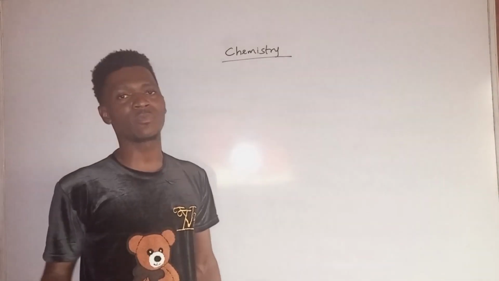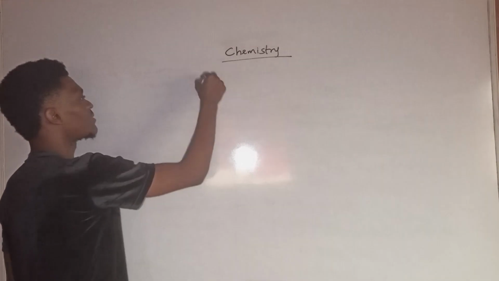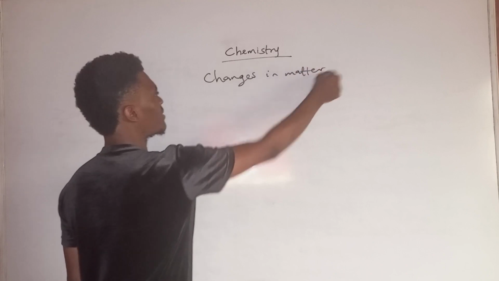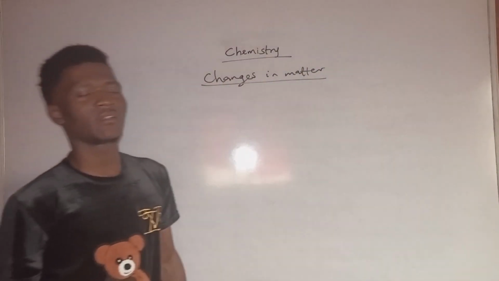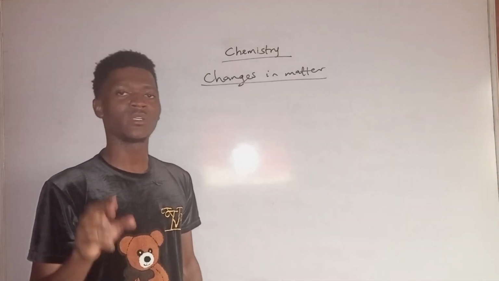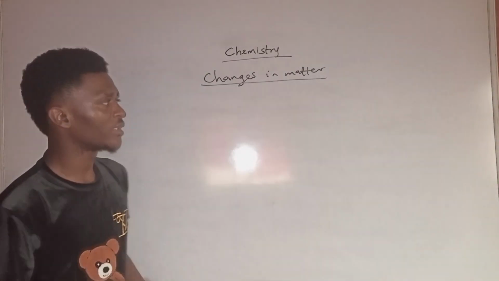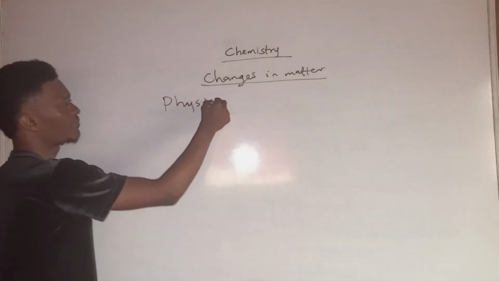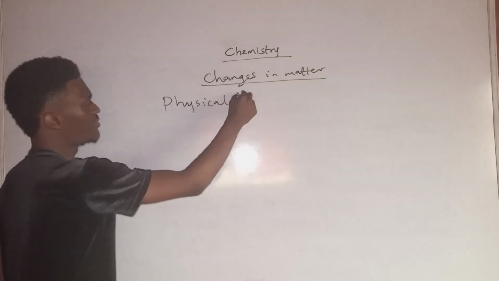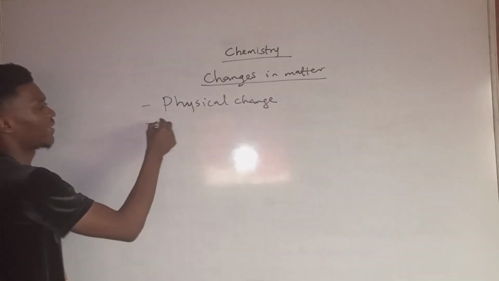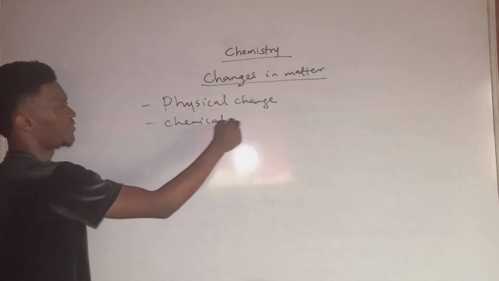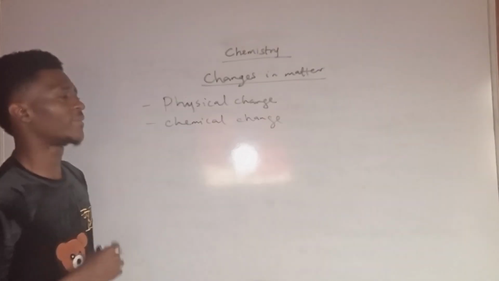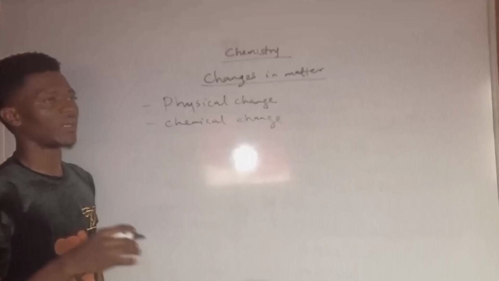So, what we are basically going to be looking at will be changes in matter. Now, there are two main changes that can occur in matter, and what are they? We have the physical change, and we have the chemical change. So these are the two main changes that can occur in matter. Okay, so we are going to look at them briefly.